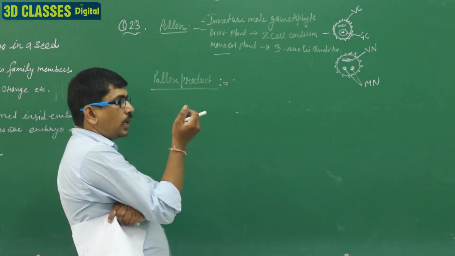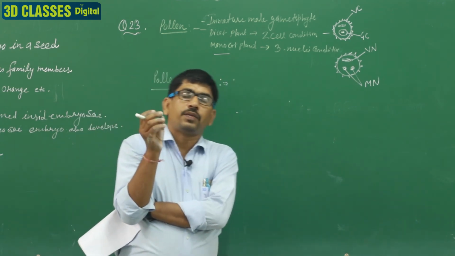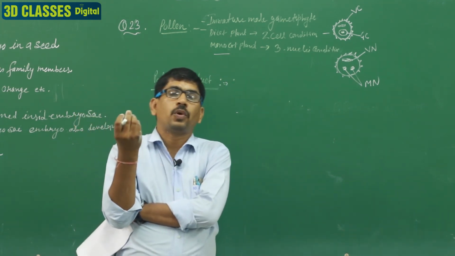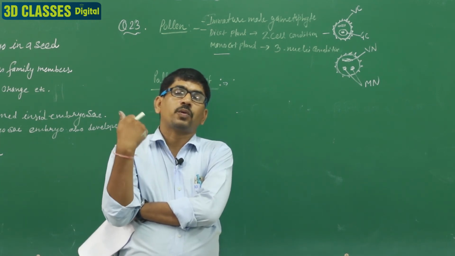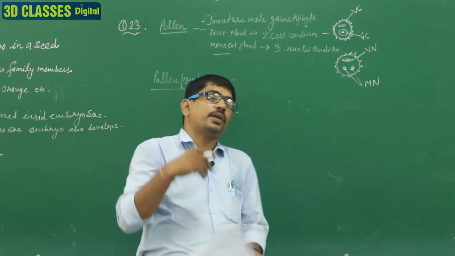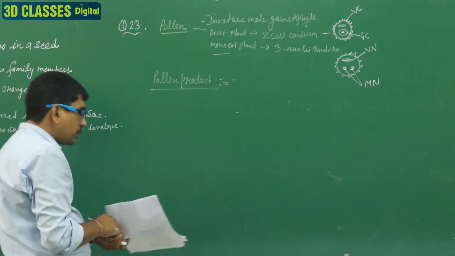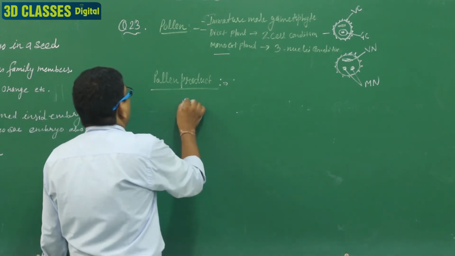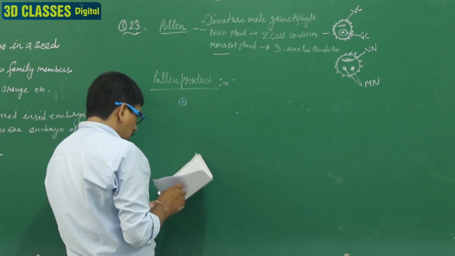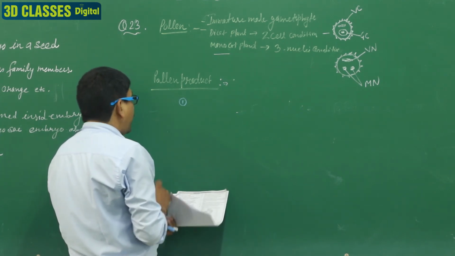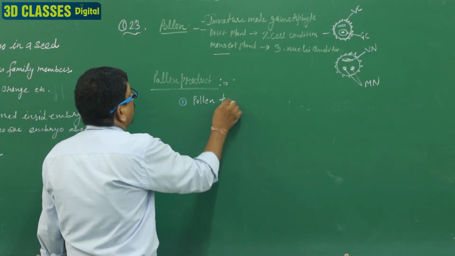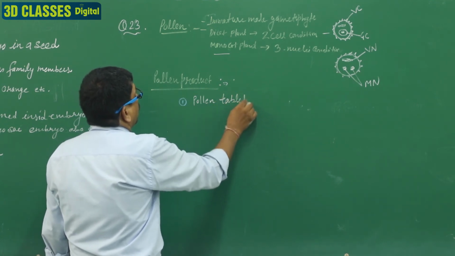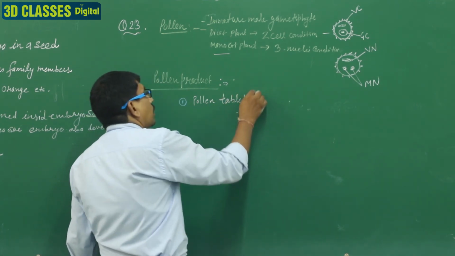Next one is the pollen product. Generally, in pollen products, we discuss only one thing, the pollen tablet and pollen syrup. But for pollen products, we are discussing 3 points here. First one is the pollen tablet and syrup.